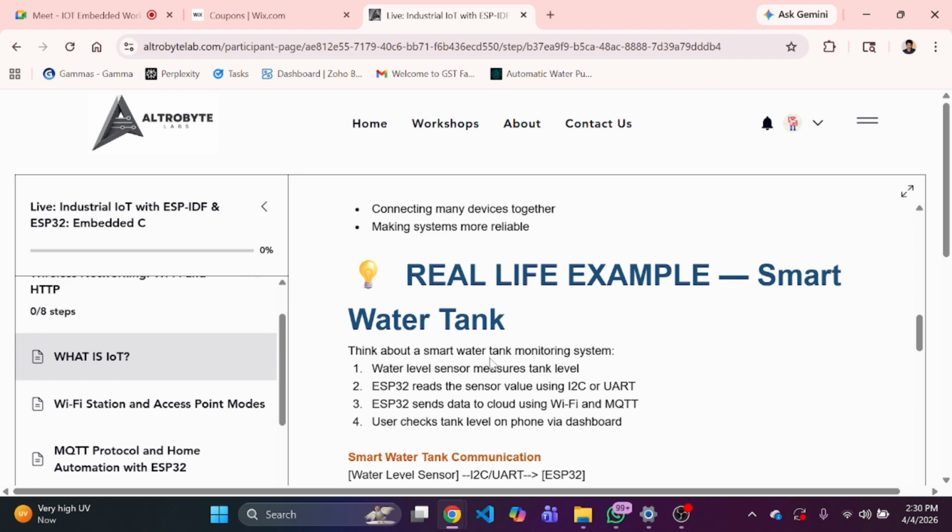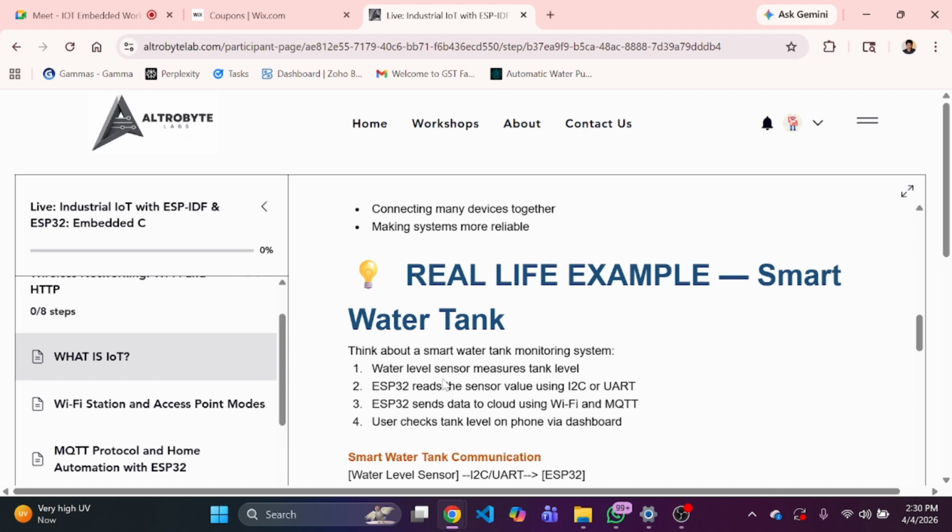We can also take one better example to understand: a smart water tank. Let's say there is a water level sensor in your water tank, which continuously measures the level of the water. The ESP32 reads the sensor value using I2C or UART. Let's say we have one sensor following the I2C communication protocol. If that sensor is sending data to the ESP32, then the ESP32 has to receive that data on the same protocol, which is I2C.